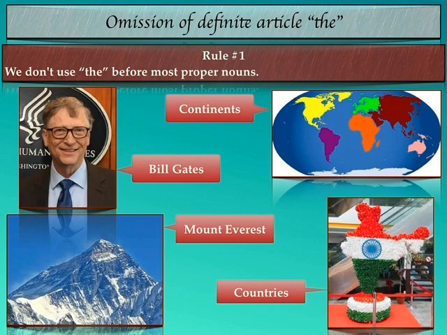India is the name of a country. It's a specific name, and so we are not going to use the article the along with it. In the same way, if we talk about China, Pakistan, Bangladesh, Sri Lanka, we are not going to use the article the along with it. In a similar way, we are not going to use the article the along with the names of cities, islands, hills, etc.